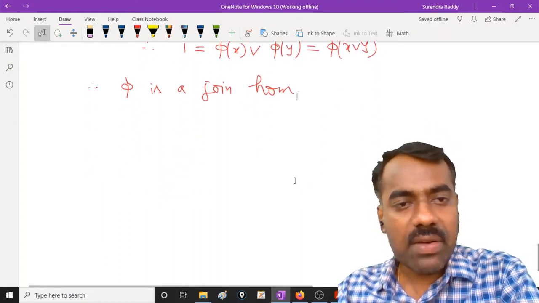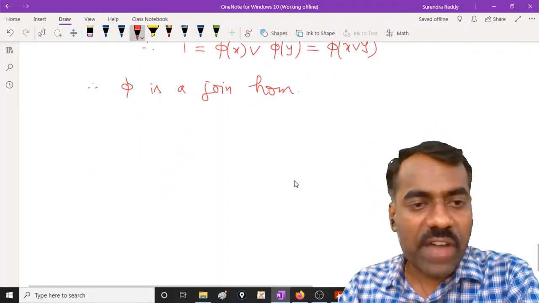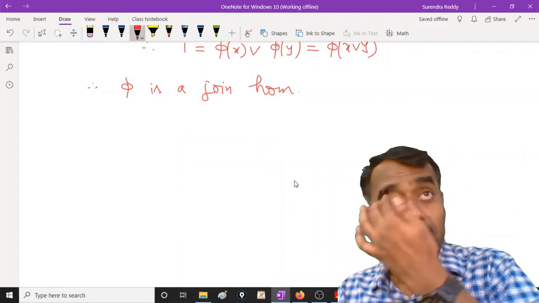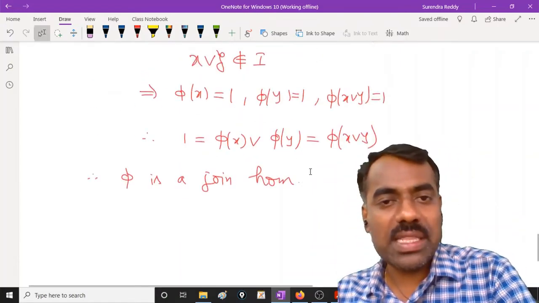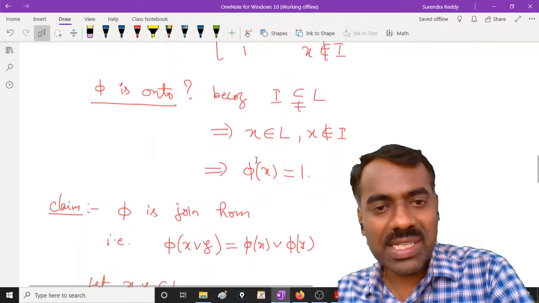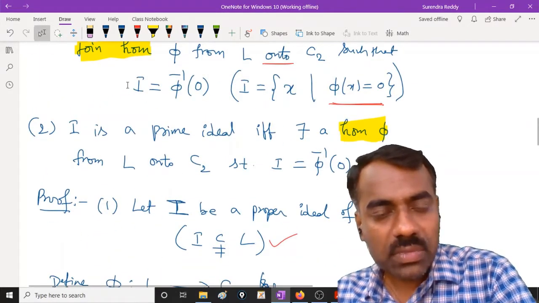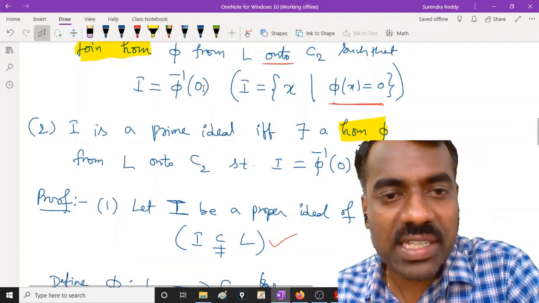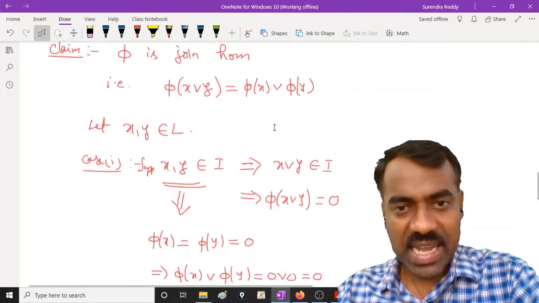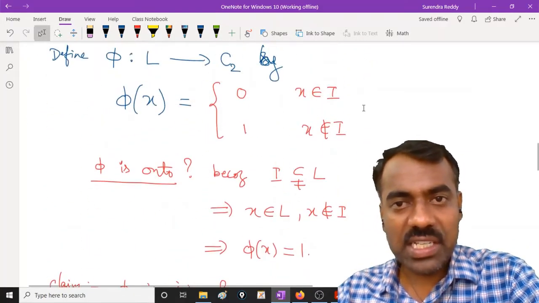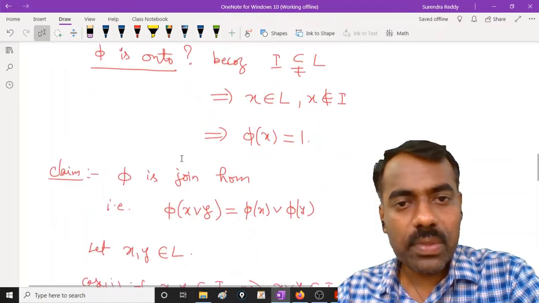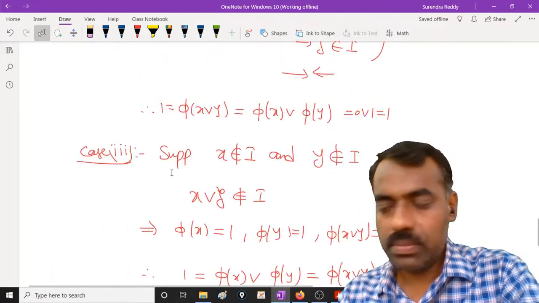Right. Now why is I equal to phi inverse of 0? The way we have defined it, it has to be in that case, right? We have discussed while defining how we have defined. So x is in I if and only if phi of x is 0, by this definition, right?